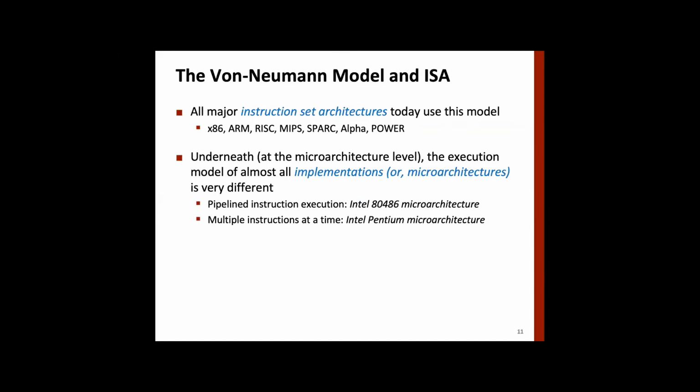Okay. So underneath, the microarchitectural execution model of all implementations could differ, and it may not follow the von Neumann architecture model. For example, we can have pipelined instruction execution. It was different in, say, the 80486, then the Pentium used multiple instructions at a time, so it can execute two instructions at a time, or it will find parallelism in your program and execute them together.